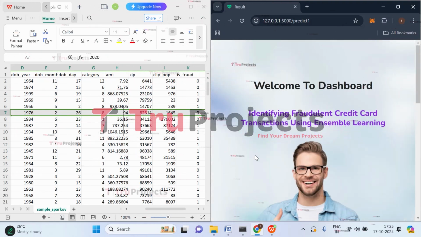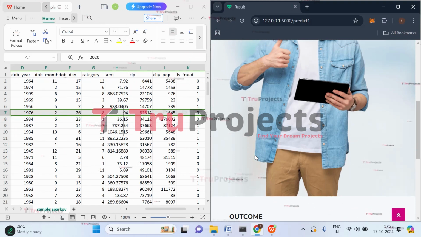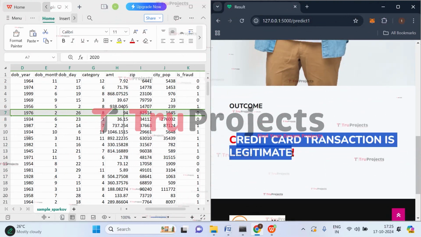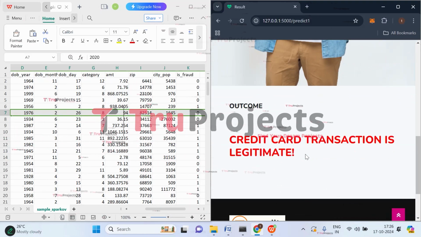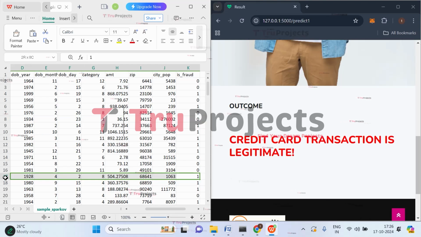It has to be predicted as legitimate, that is genuine transaction. So let's see whether the application will correctly predict it as genuine or not. So here it has correctly predicted that the credit card transaction is legitimate. That means that it is genuine. Let's check with the other test case.